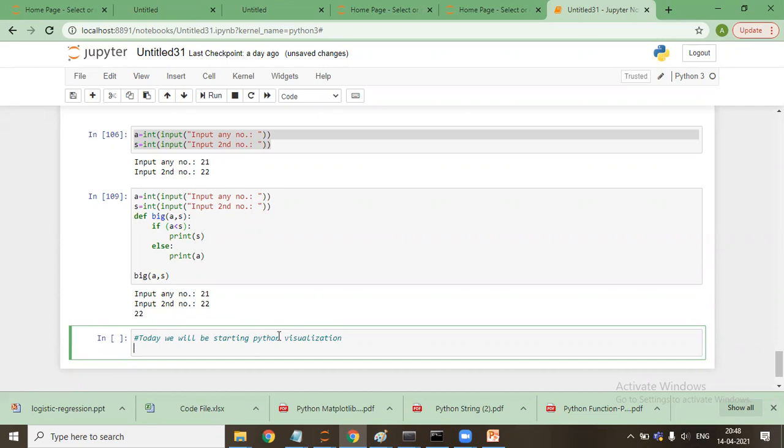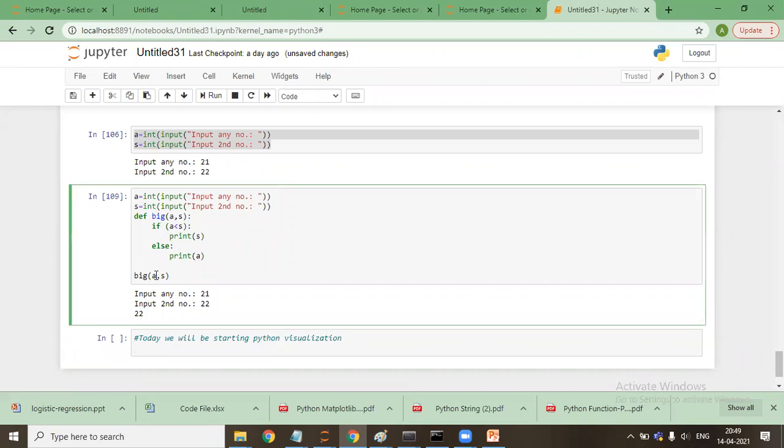Sir, before we start with visualization, can you please tell what was the difference earlier when you had written A and S? It was the same. The thing is, whenever we write a function, whatever values we write, say Q, W or E, R, whatever the value we write, E will go as A, R will go as S, and the operation is performed.